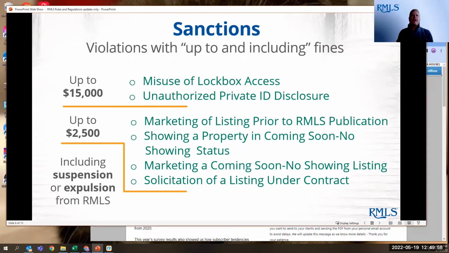The other sanctions that have an up to and including fines are the marketing of a listing prior to RMLS publication, showing a property in coming soon, no showing status, marketing of a coming soon, no showing listing, and I should specify that's public marketing of a coming soon, no showing listing, and solicitation of listing under contract. Those are violations that can be up to $2,500, depending on the determination of the Rules and Regulations Committee. And those can also include suspension or expulsion from RMLS. So those are kind of the big violations that we see that we want to be sure that you're aware of. None of these are new. However, those fines, the up to, got increased in some cases quite drastically.